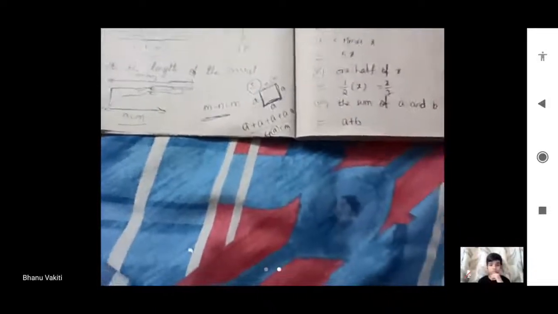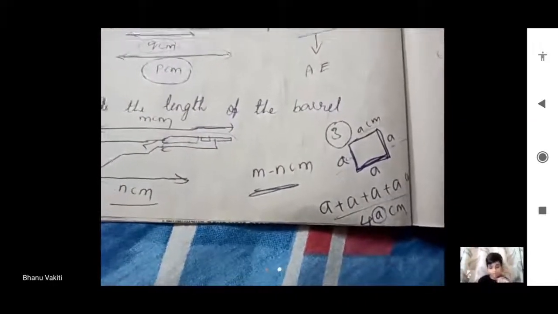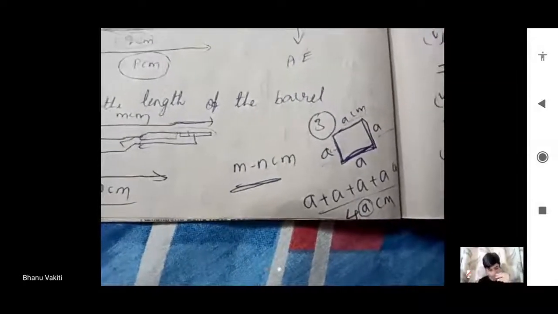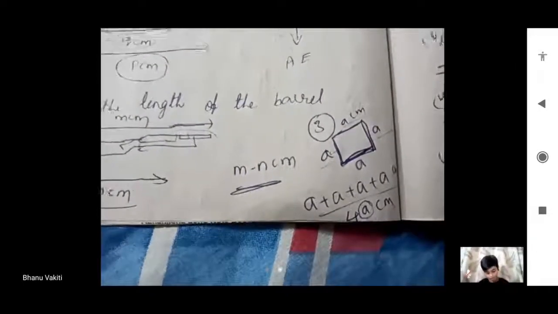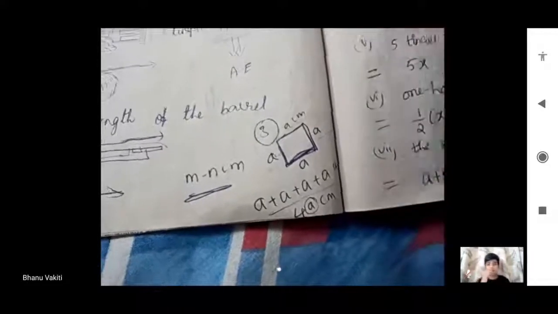4 times a. Product we can take. Is it correct, Kaushik? Perimeter of the square: one side a centimeter means all the sides a only will be there. A plus a plus a plus a, 4 times we have to take. So 4a centimeters we can write. That is about the third bit.